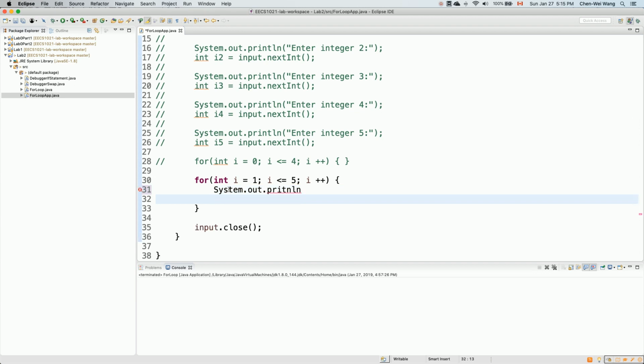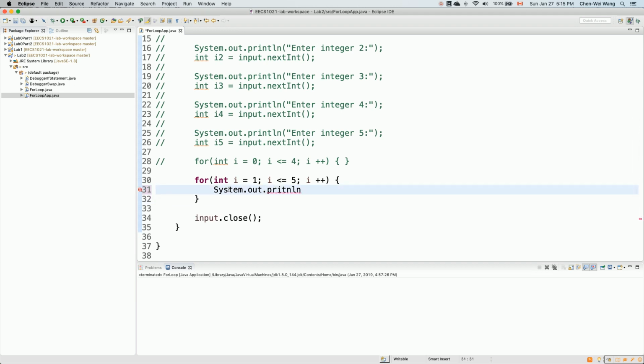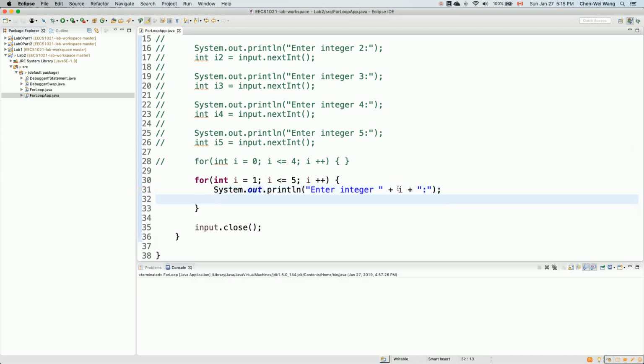System.out.println. That's exactly the prompt we would like to repeat for every iteration. Print, and then over here we can say "Enter integer " plus i. That's why I deliberately chose the value for i to be 1, 2, 3, 4, 5. It's going to be exactly the same as before. Then we can put a colon over here. Now we can actually try to receive the integer, actually try to read the integer from the user.